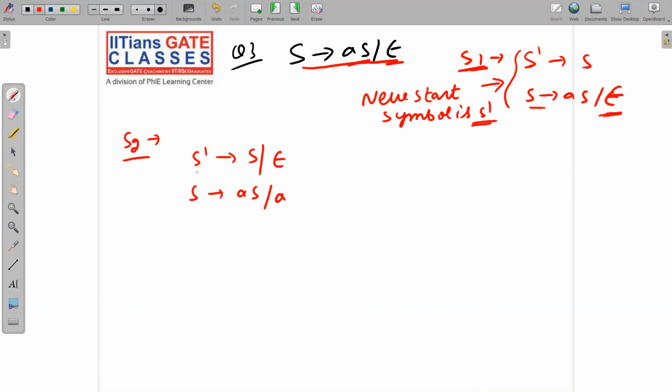And see here, since our new start symbol is S dash, and S dash is going to null, and S dash is not appearing in the RHS of any production rule, our definition of CNF is fulfilled. Till now, no problem at all. Please note it down carefully: S dash implies null is a null production, S dash is our new start symbol, and it is not appearing in the RHS of any production rule. So no problem according to the definition of CNF. Next, step number 3: remove all unit productions. We have only one unit production, S dash implies S, so remove it directly.